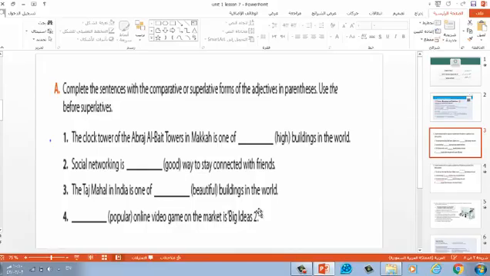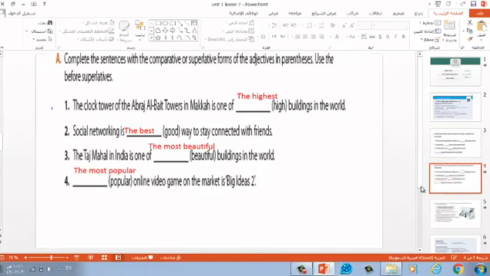Social networking is way to stay connected with friends. Again, absolute comparison. This is superlative. The best way to stay connected with friends. The Taj Mahal in India is one of the most beautiful buildings in the world. Have a look at the answers. So, as we say, with long adjectives, we use the most or the least just before adjectives.